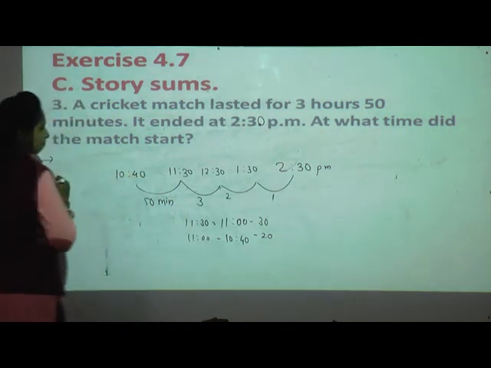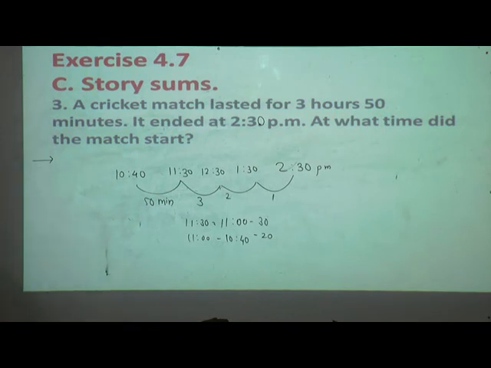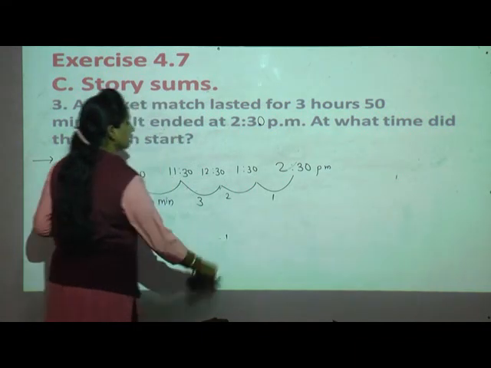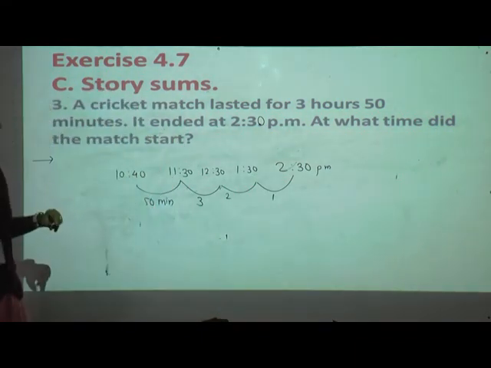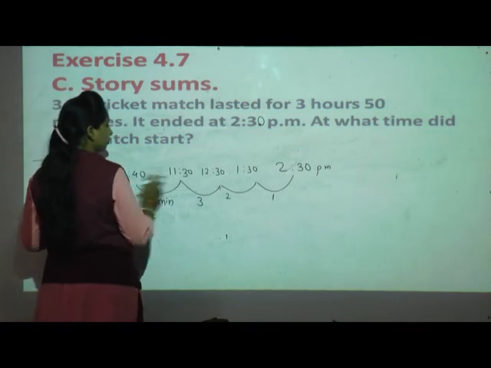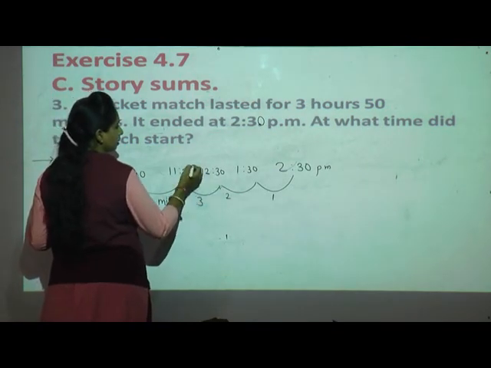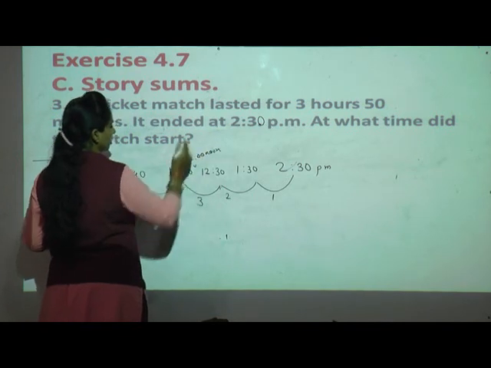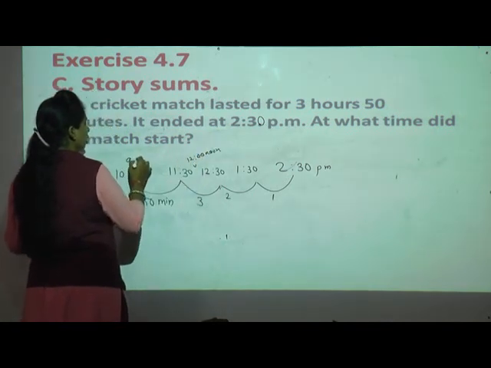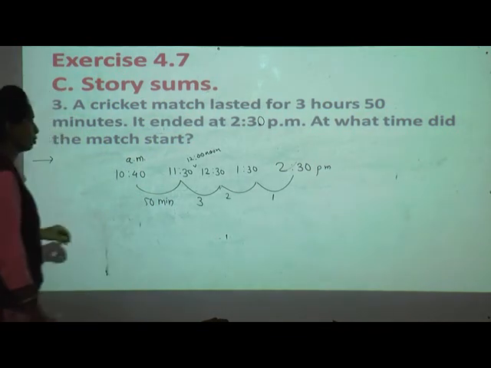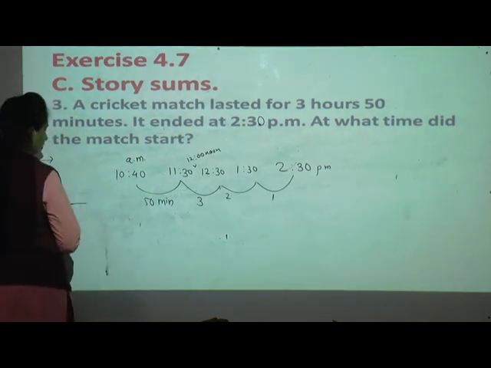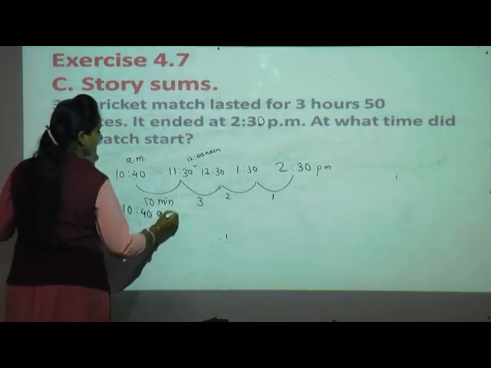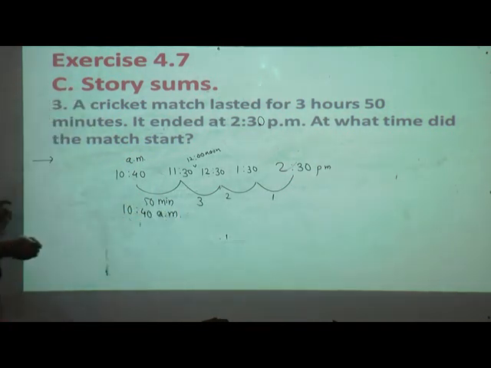10:40. See, 10:40 a.m. or p.m.? Yes, students, tell me. It ended at 2 p.m. but when it started 10:40, see here 12:30 came. Between this 12 is there, means noon is there, isn't it? So before that what will come? All a.m. So what is the answer here? 10:40 a.m. So how you can write in the sentence?